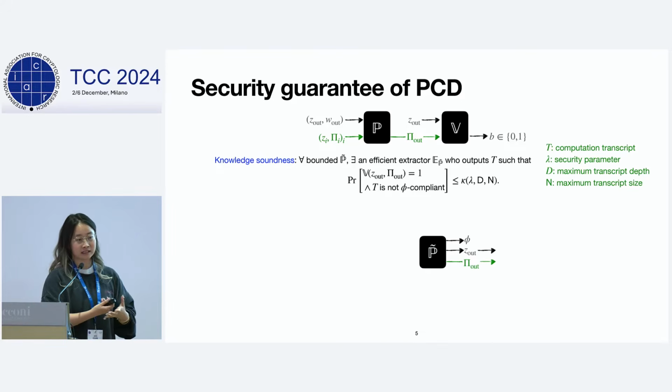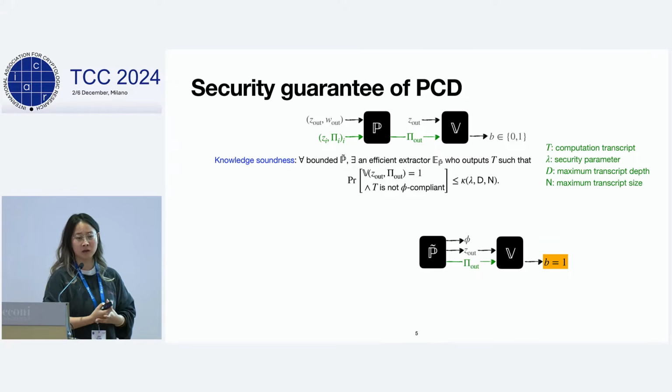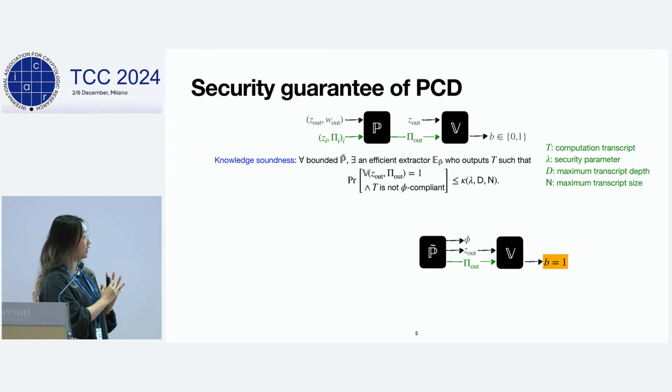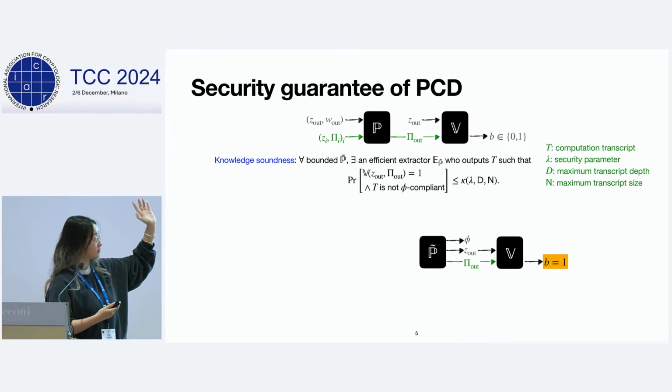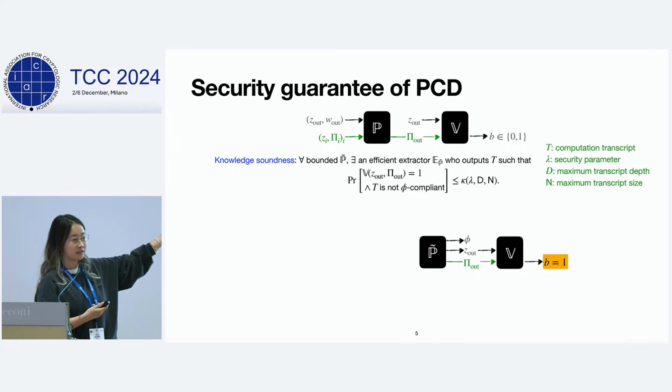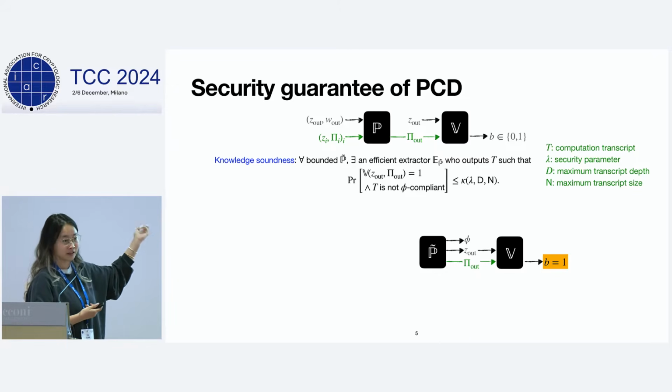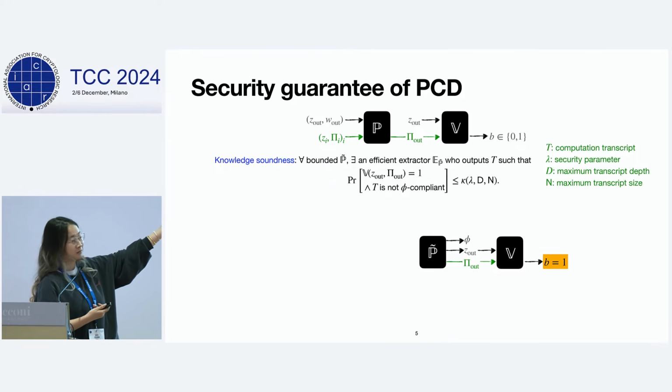If the prover successfully convinces the verifier, the prover must know some compliance transcript that is correct. In other words, the probability that the prover convinces the verifier but no extractor can extract a correct transcript is upper bounded by some small number kappa.